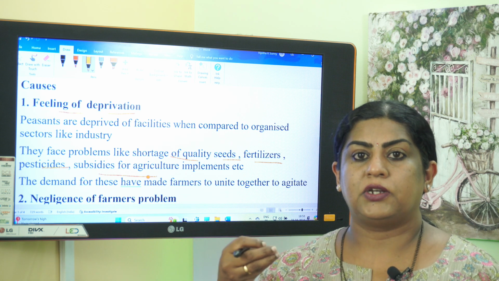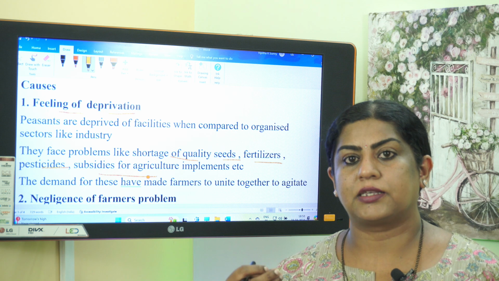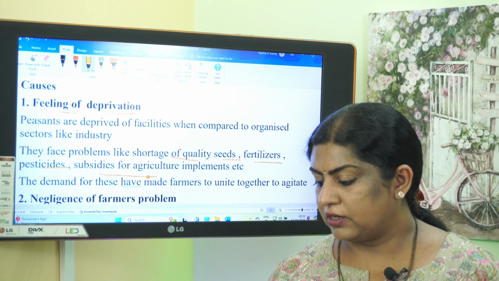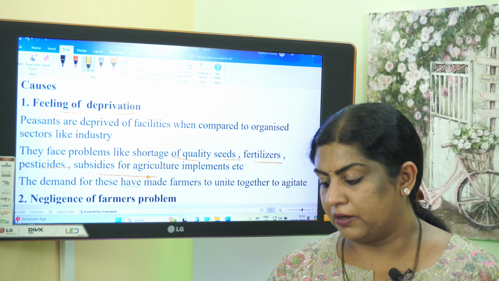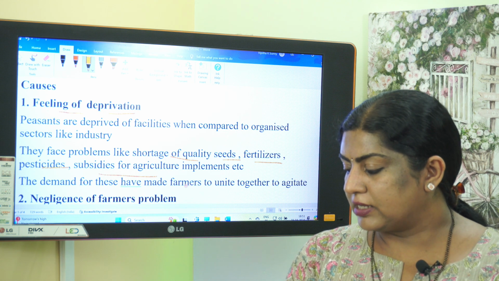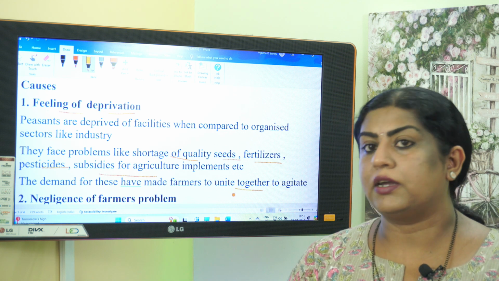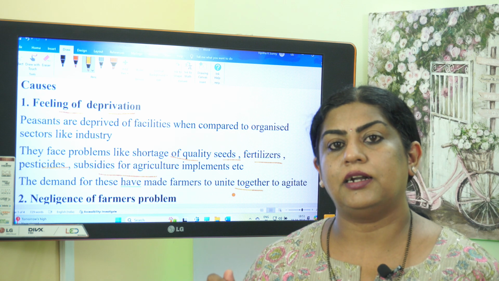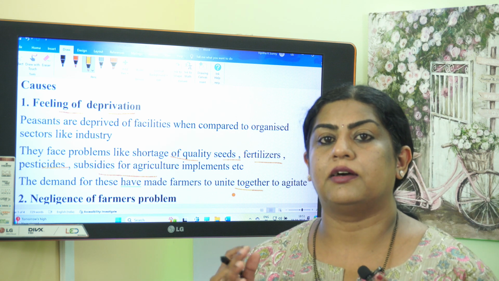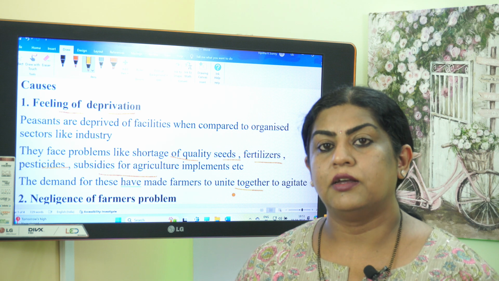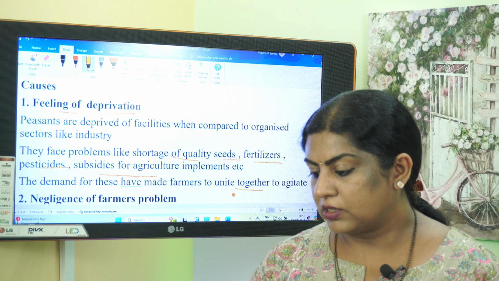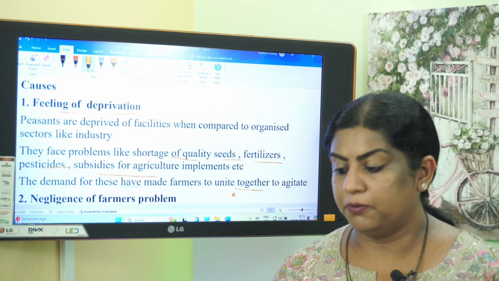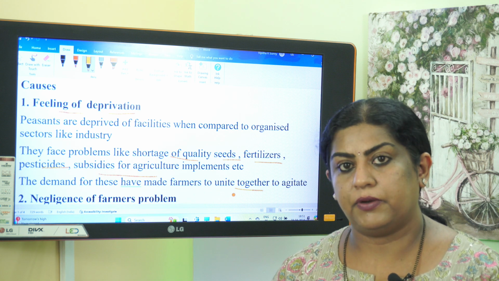For those machines and tools they need subsidies to buy them, so that also they don't get. So they face many problems. The demand for all these has made farmers unite together and agitate. When they don't get any of these things, they decided that they will unite together and fight for the cause. So that is the first cause for peasant movement, the feeling of deprivation.